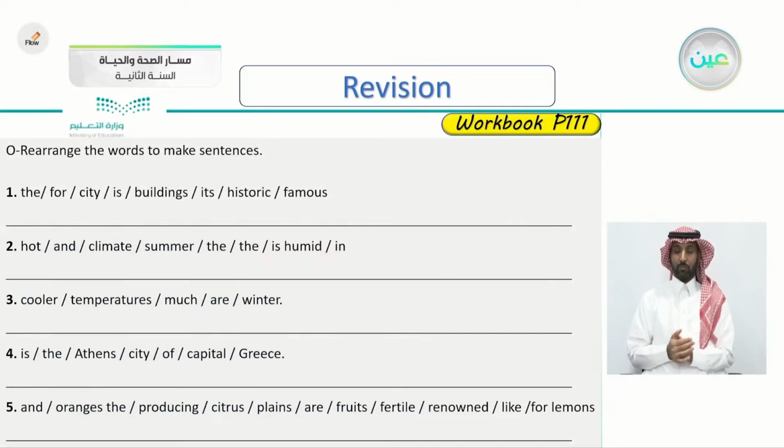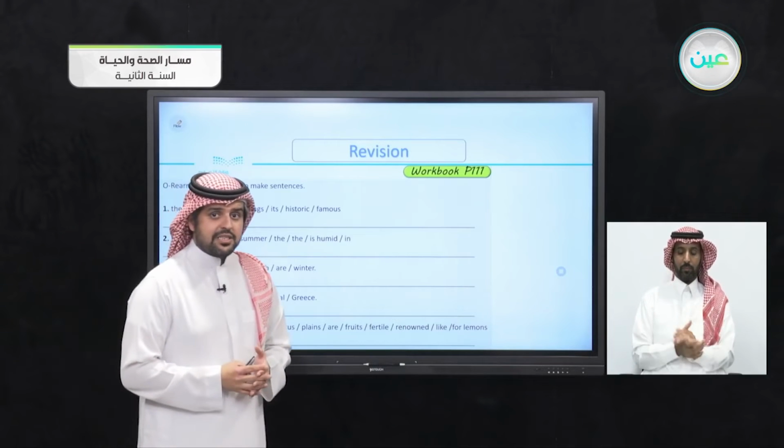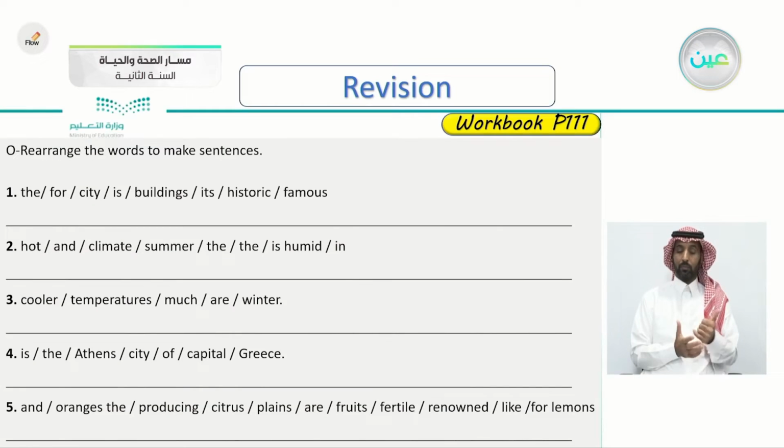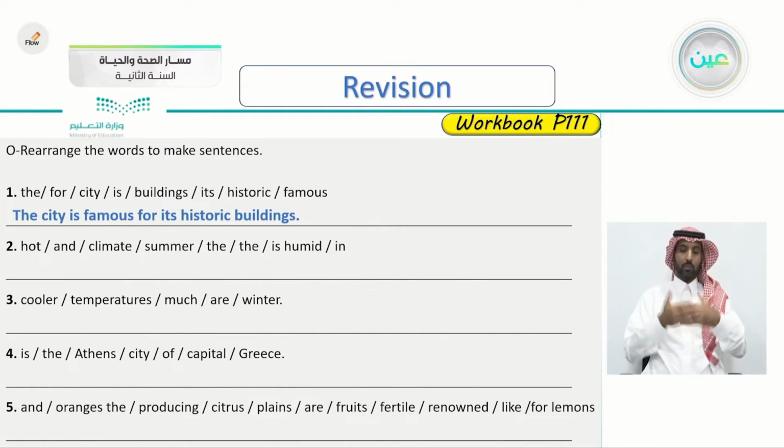Okay, let's go to the next exercise. The same page 111. Rearrange the words to make a sentence. You have some scrambled words, and let's try to unscramble them and put them in the correct order to form a sentence. The first one: the for city is buildings, historic and famous. Very good. The city is famous for its historic buildings.